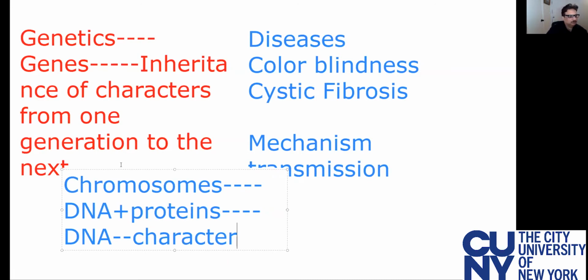Now, to start with, the most important aspect of genetics that I would share is the starting point of genetics, which is Gregor Mendel, who is now called the father of genetics.